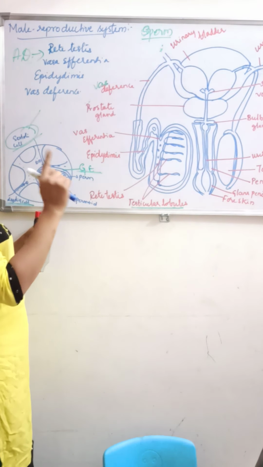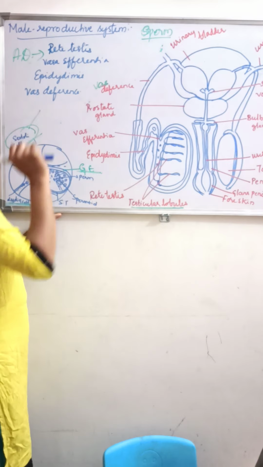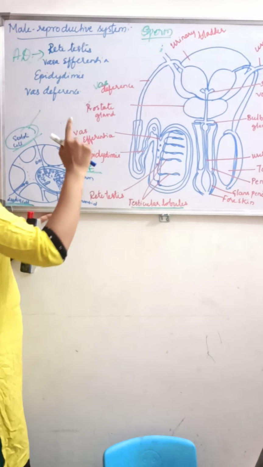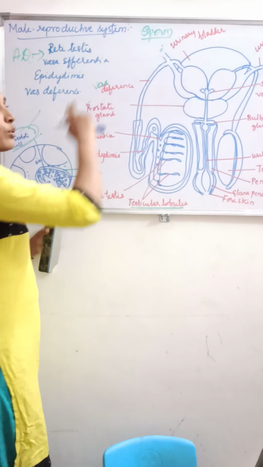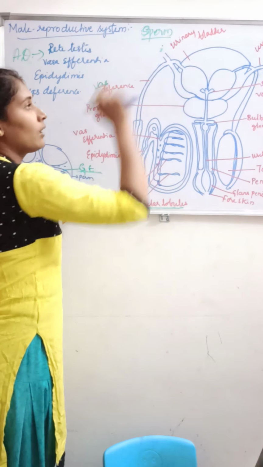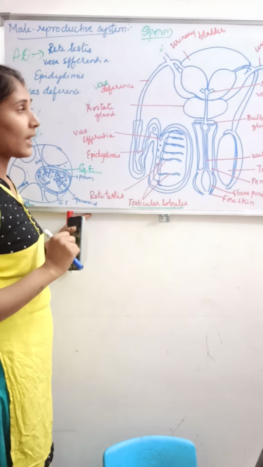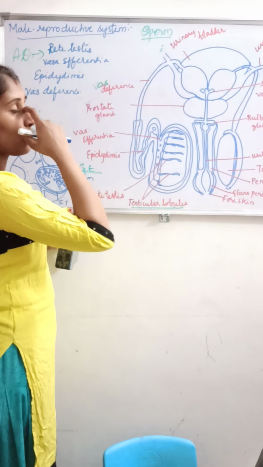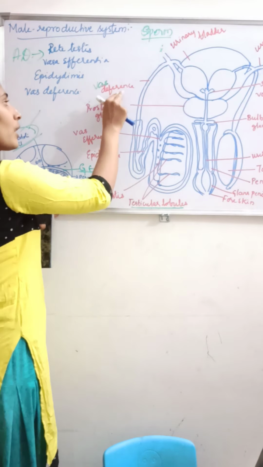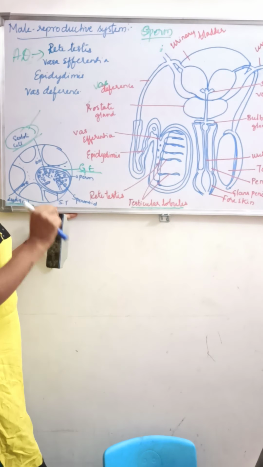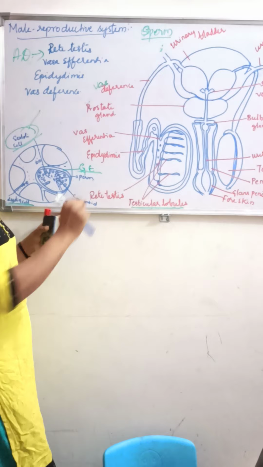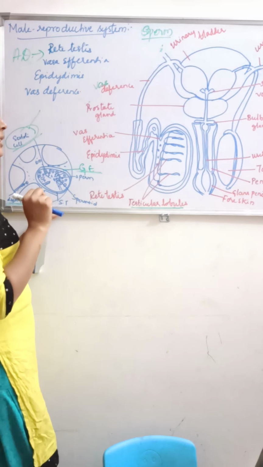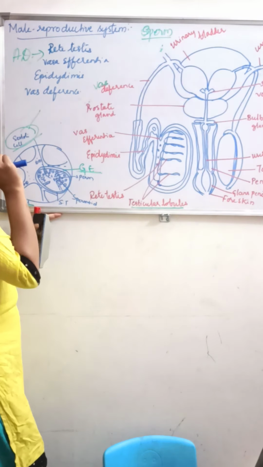It is a long, straight, uncoiled structure which arises from the tail of the epididymis up to the urinary bladder. What is its function? It will conduct the sperm to the ejaculatory duct. That is the function of the vas deferens.